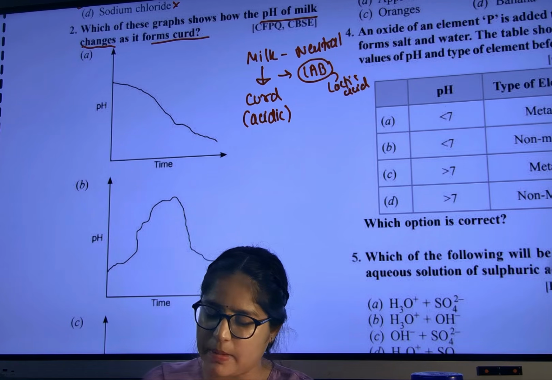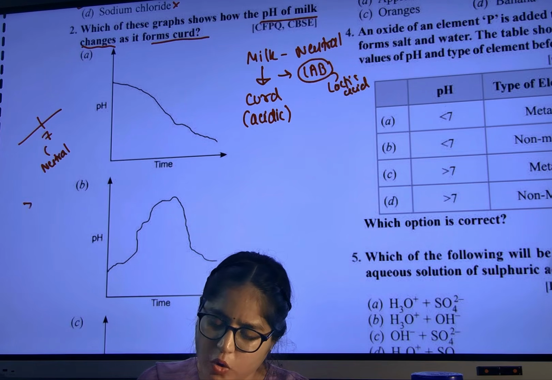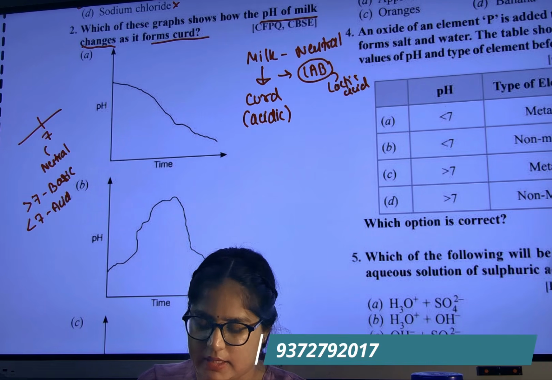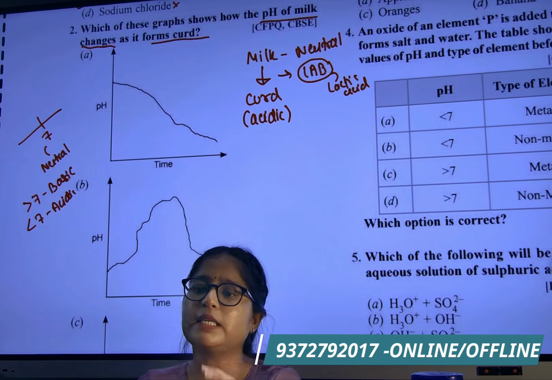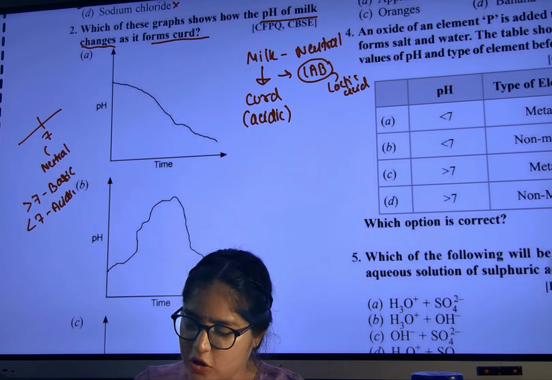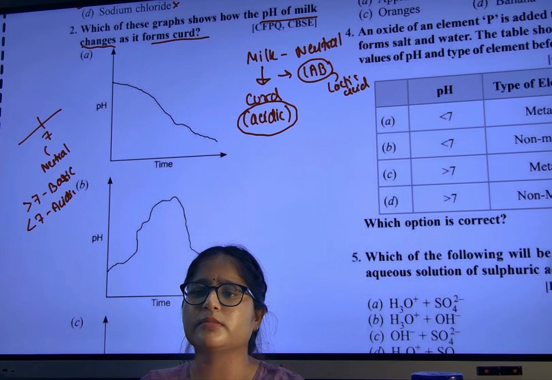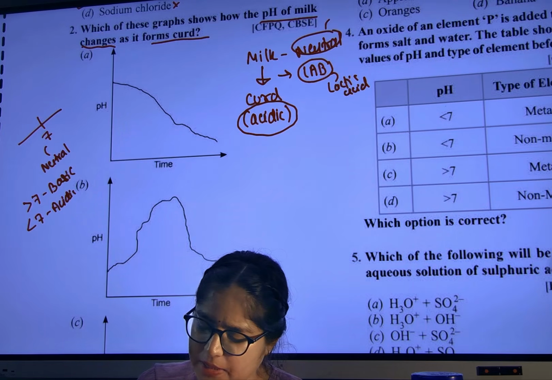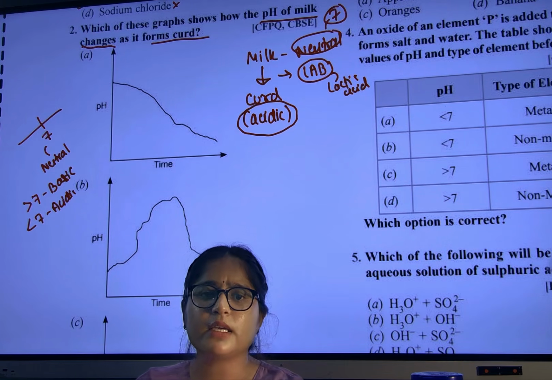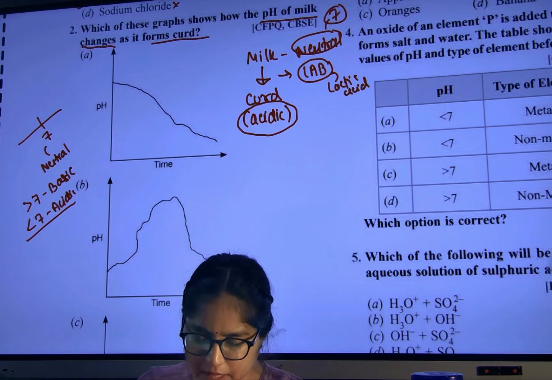Milk was neutral, but the curd will become acidic. So will the pH decrease or increase? Decrease. Always remember, 7 is the pH for neutral. If more than 7, then it is basic. Less than 7, then it is acidic. Clear? So curd is acidic. Milk was neutral with pH 7, it has converted to acid, so the pH will decrease. Less than 7 is acid.